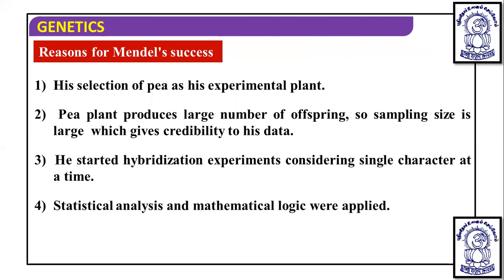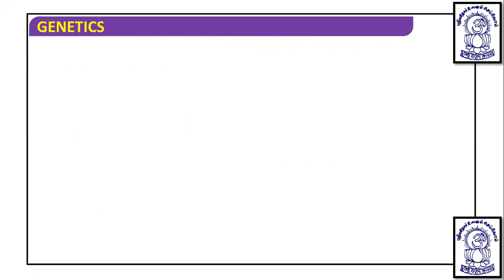So these are some of the reasons for the success of Mendel's work. This entire work was on quantitative analysis and qualitative characters. Because of this, Mendel got success.